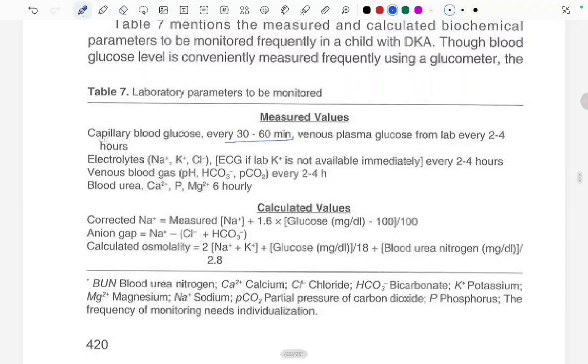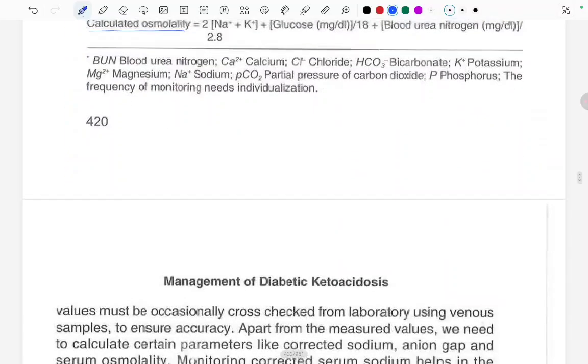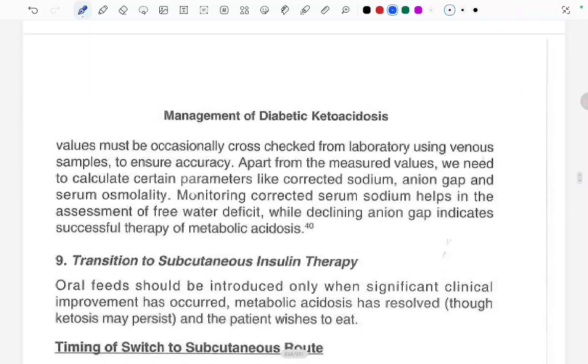Electrolytes, sodium, potassium, chloride, with ECG if the potassium is not available immediately, every 2 to 4 hours. VBG needs to be done every 2 to 4 hours, and blood urea, potassium, calcium, magnesium every 6 hours. Calculated values: there is the corrected sodium, anion gap, and the calculated osmolality. Fine. Blood urea nitrogen, calcium, chloride, this is from the table itself. The frequency of monitoring needs individualization.